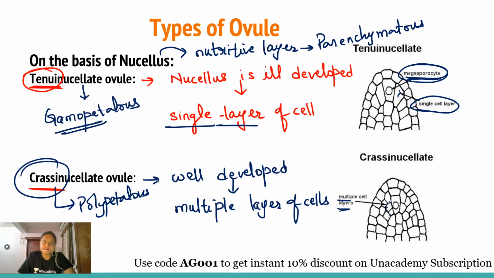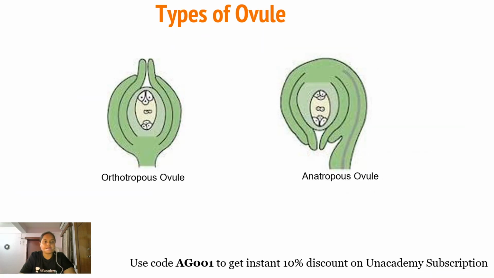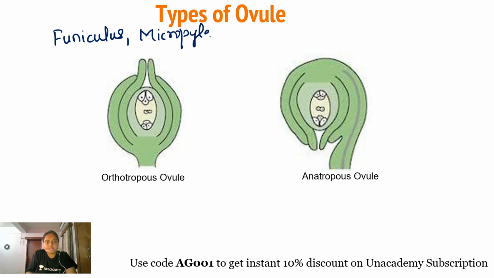Now, moving ahead, there are also certain types of ovule on the basis of the position of the funiculus, micropyle, chalaza, and hilum. There are six types of ovule which we are going to study.